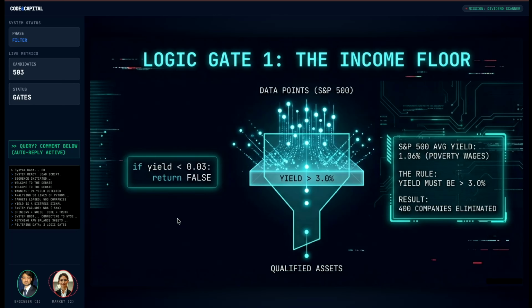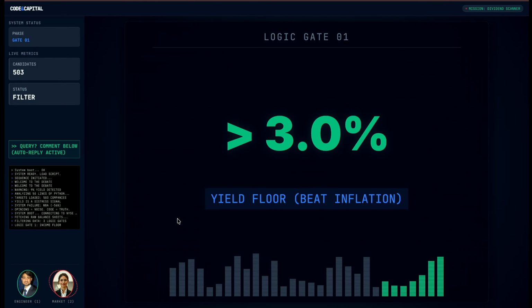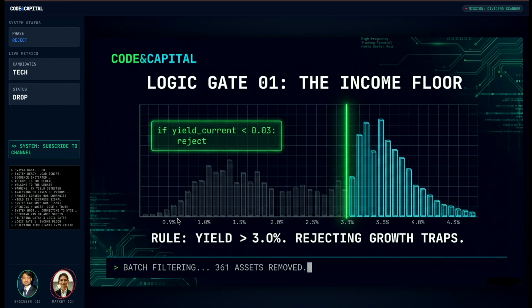We use 3 logic gates. Logic gate 1 is the income floor. I filter for a yield greater than 3.0%. The average S&P 500 yield is only 1.06%. That is not enough to live on.